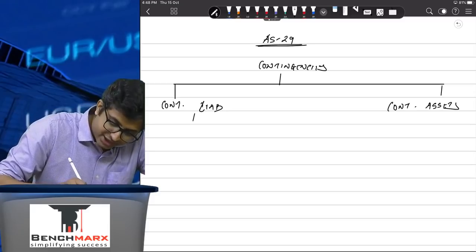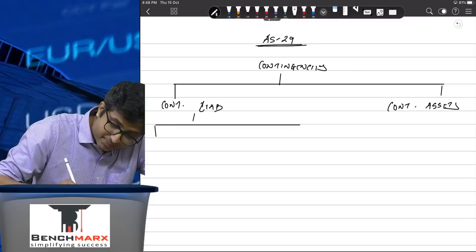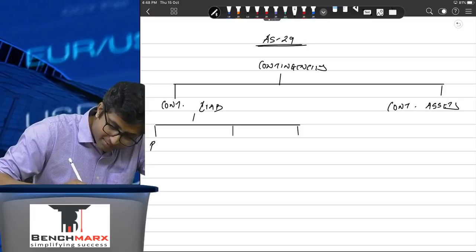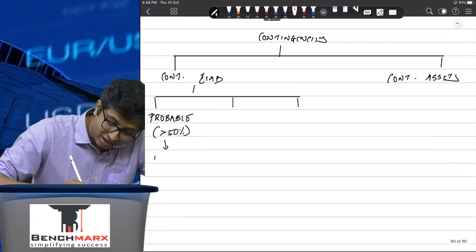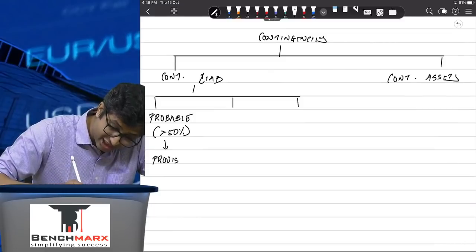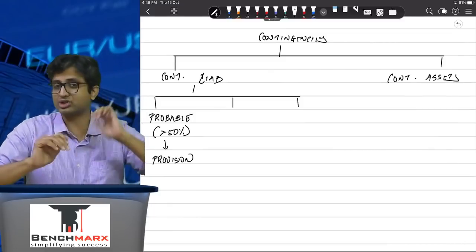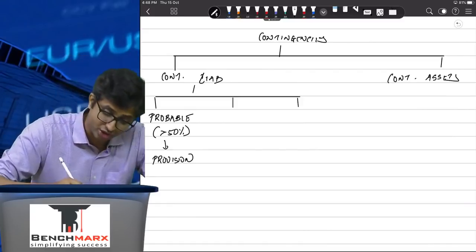Hence, if it is a contingent liability which is probable, meaning more likely than not, that is a greater than 50% chance of the event happening, then you will recognize a provision, create an expense and recognize a provision in the books of accounts, pass an entry, not just give a disclosure.